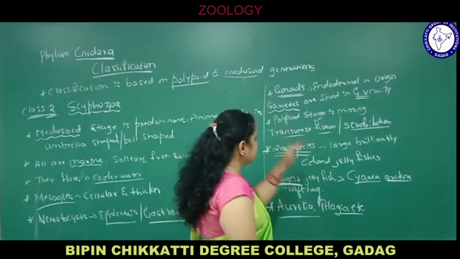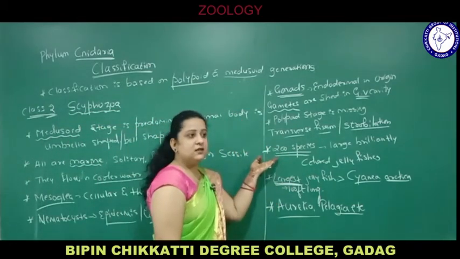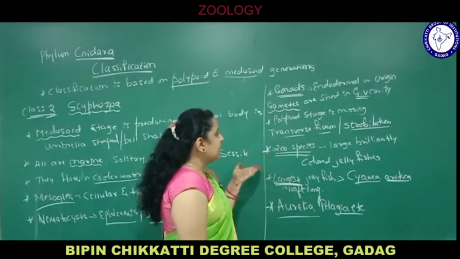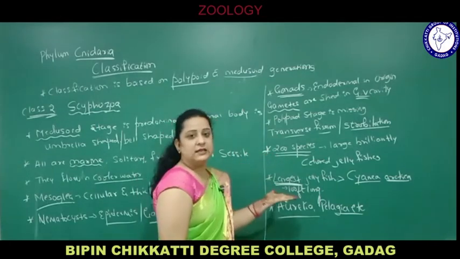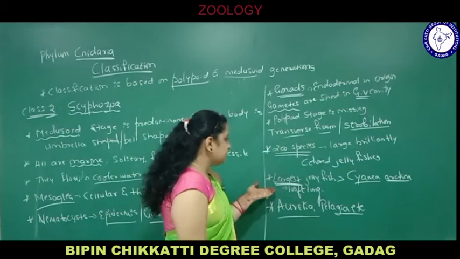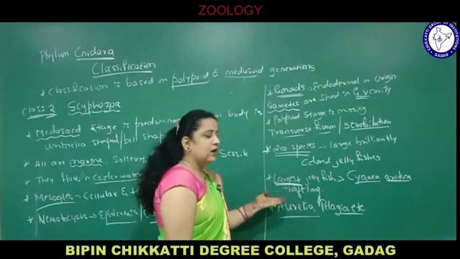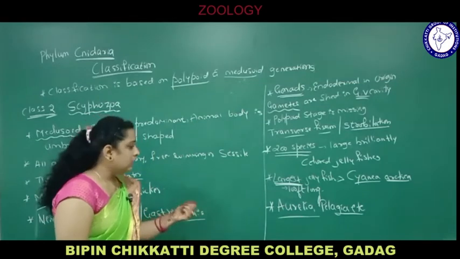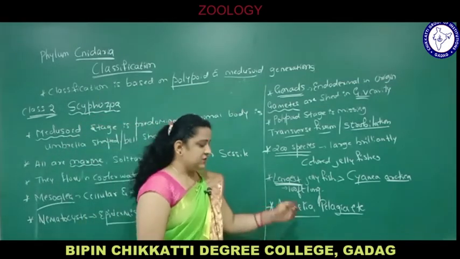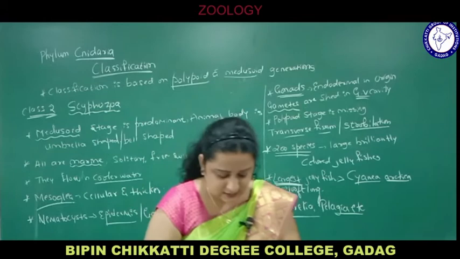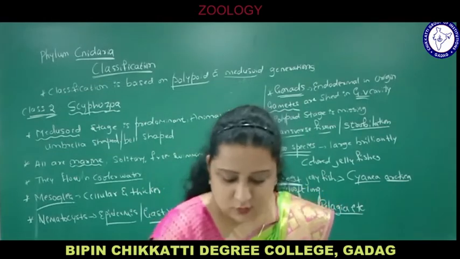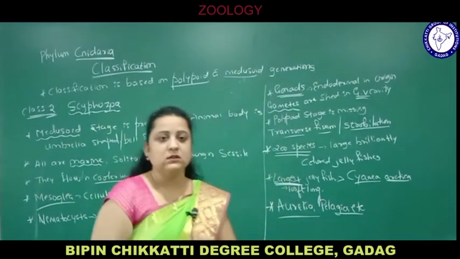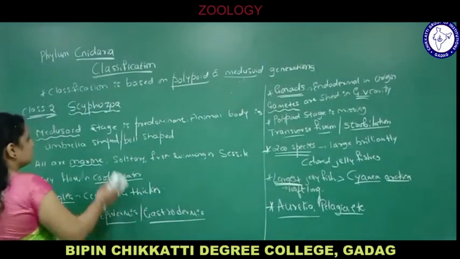Transverse fission or strobilation. How many species are there? 200 species, largely brilliantly colored jellyfishes. The largest jellyfish is Cyanea arctica, whose tentacles are about 100 feet long. Examples are Aurelia, Pelagia, etc. So this is about the second class, Scyphozoa. Now we will discuss the third class, that is Cubozoa.